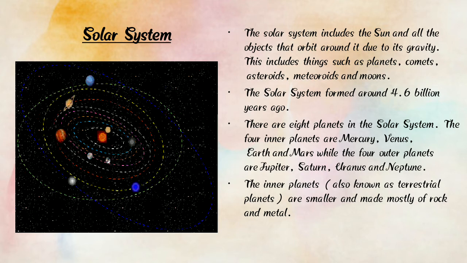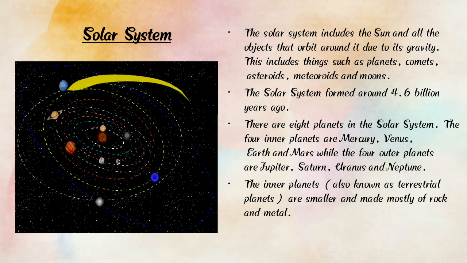So the solar system has 8 planets and one sun, and it is a star, not a planet. So children, you all understand about the solar system. So how many planets are there in the solar system? Yes, there are 8 planets in the solar system.